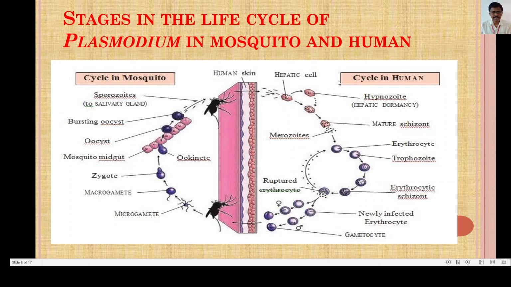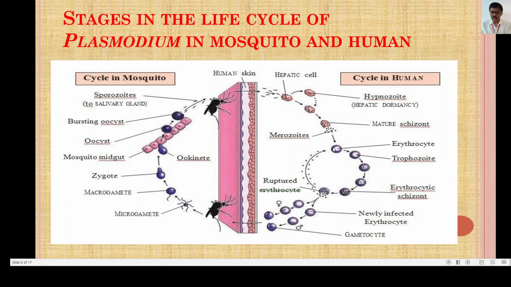And here this is the hepatic cell as seen in the diagram, and the sporozoites enter inside the healthy hepatic cells, and that stage is called hypnozoite. And after that, the mature schizont is formed and it bursts and releases merozoites. Now the stage is called merozoites.